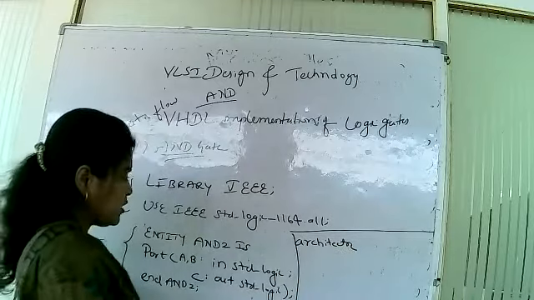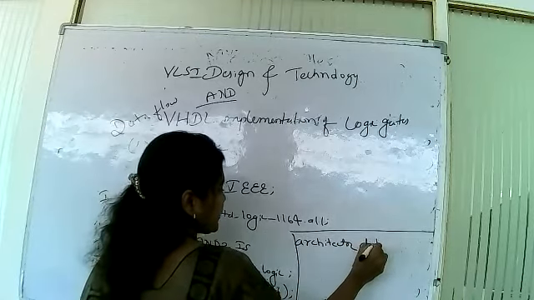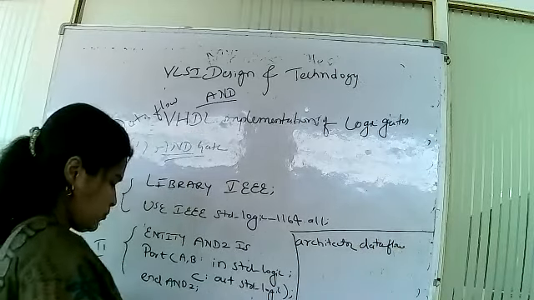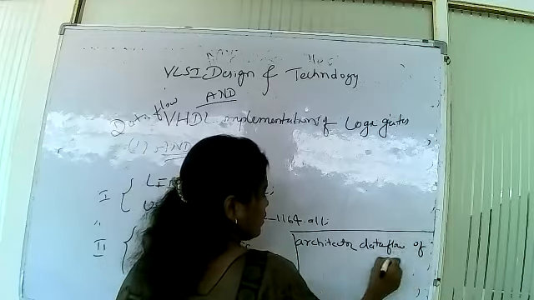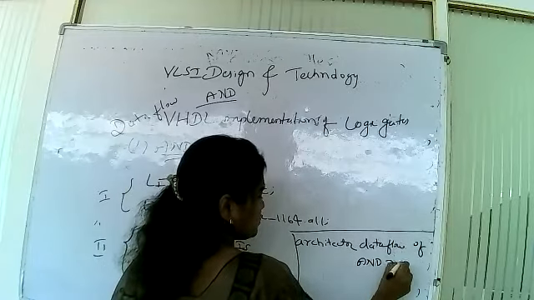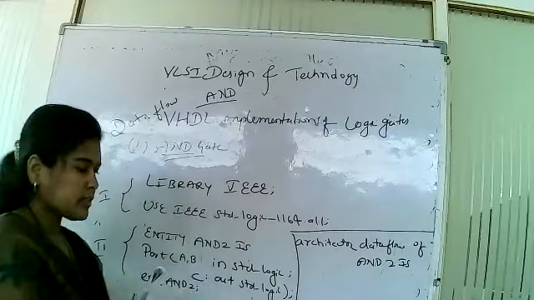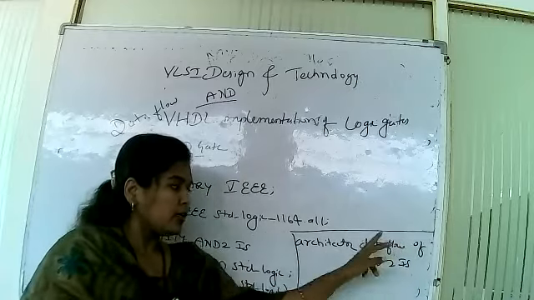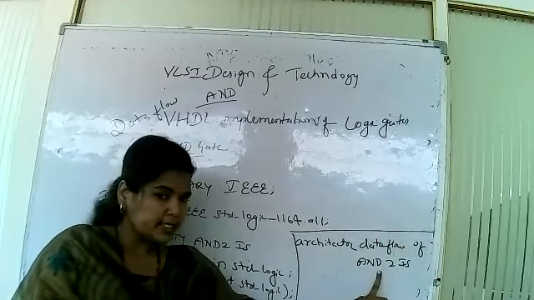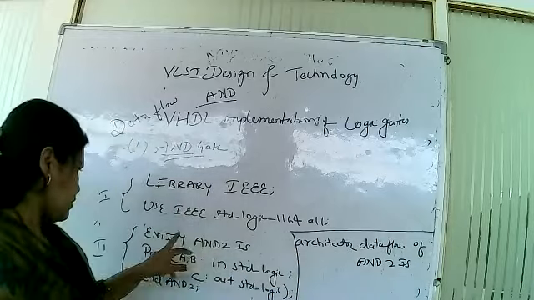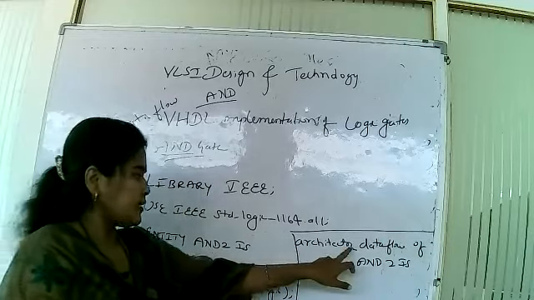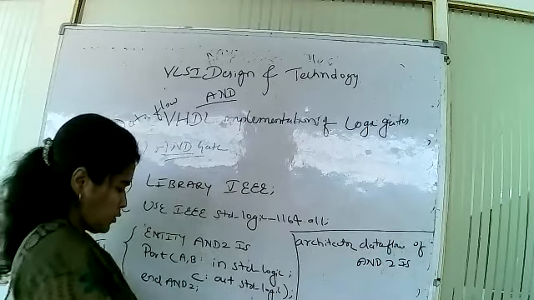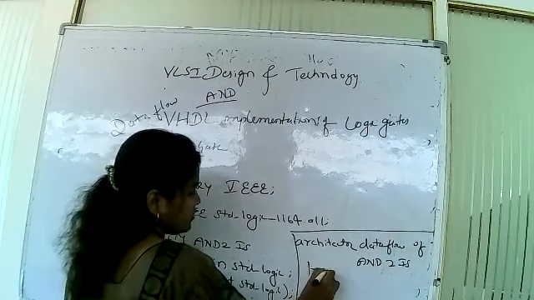And in architecture, so data flow. I'm taking a data flow; you can take any name here. Okay, data flow of AND2 is. This is the first line: architecture data flow. This is the name of the architecture, of which entity? Entity name you have to write here. What is the entity name here? It is AND2. Architecture name, entity name: AND2 is. Okay. Next, start with the begin.